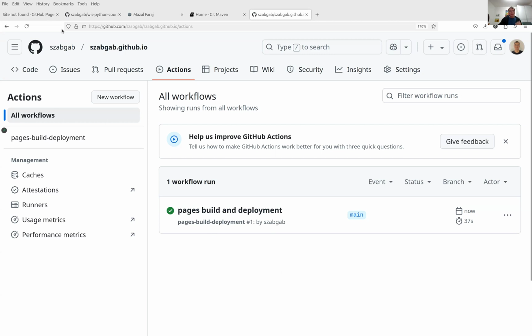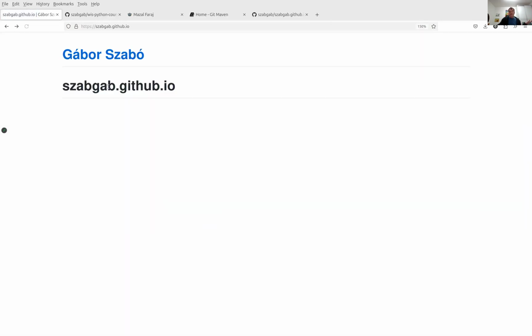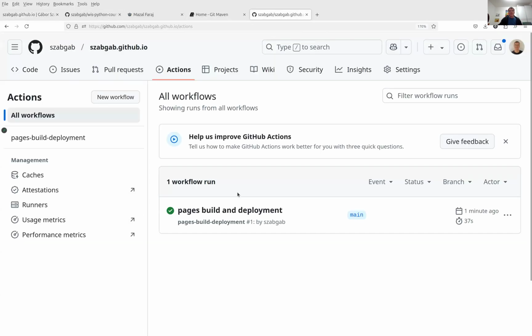If I go back to the tab where I had this page, and reload it by pressing Ctrl+R, then you will see the content of the website. So basically that's it. Now we have the website. I don't need anything more. Well, you probably want to improve it a little bit so it will look a little bit better, but that's what we are going to see now. So we have a repository, a Git repository, and then we are going to build a website.